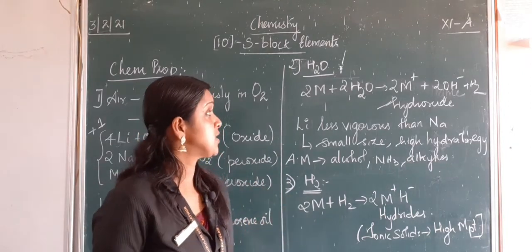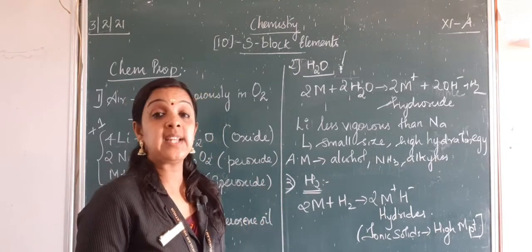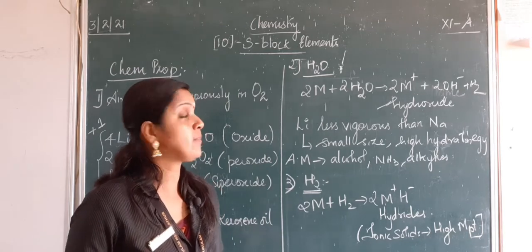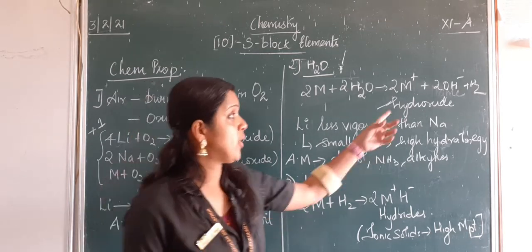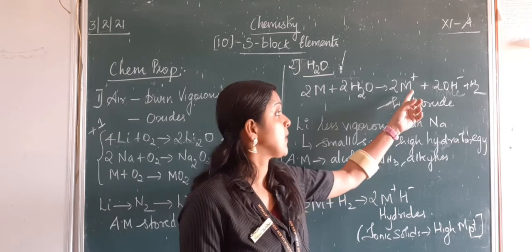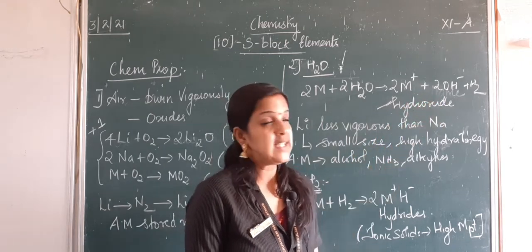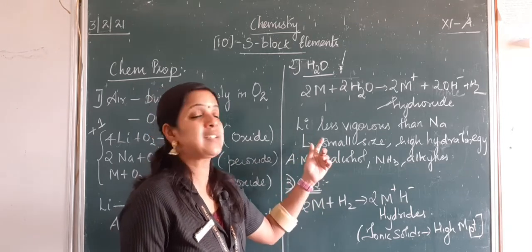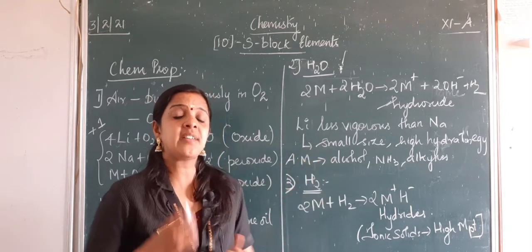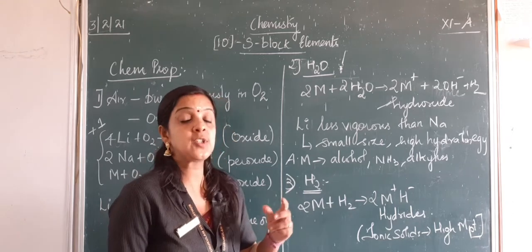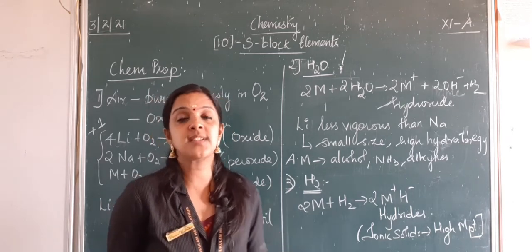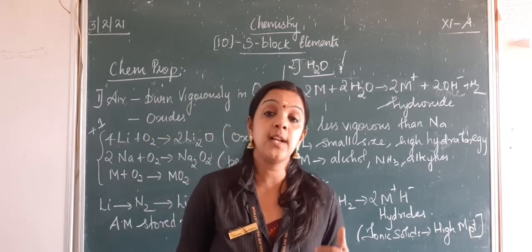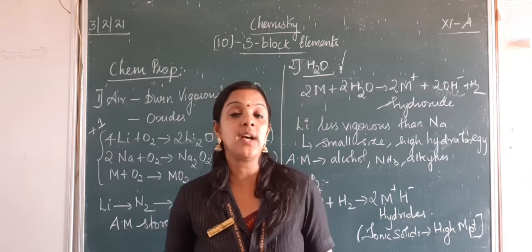If you see the reaction with water, metals combine with water to form their hydroxide, MOH, that is, M+ and OH- separately. Lithium, when compared to other alkali metals, is less vigorous, meaning not that reactive towards water, because of its small size, and we also discussed that its hydration enthalpy is very high compared to the other metals.